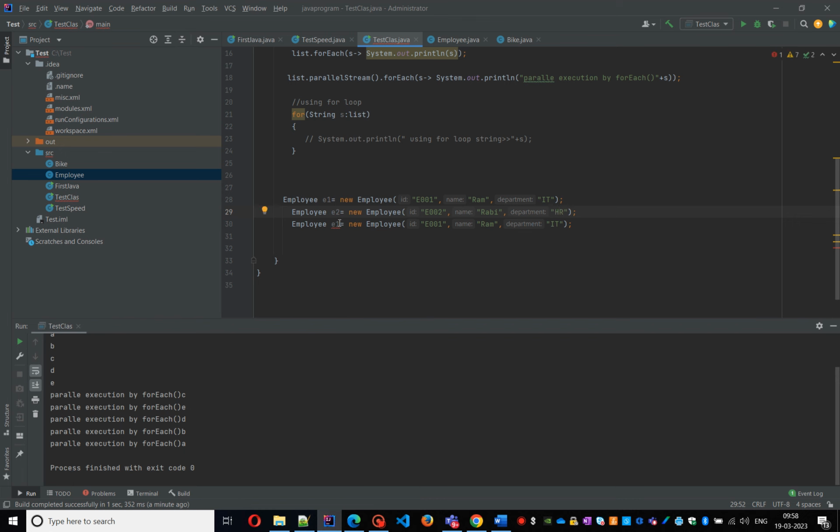Then third employee E3, new Employee with ID E003, name Sita. Then department is sales. Yes, sales. I have three employees in different departments, and I need to create one list object.